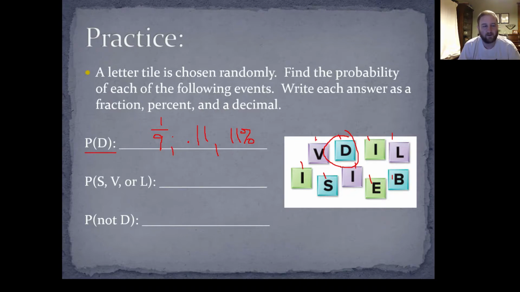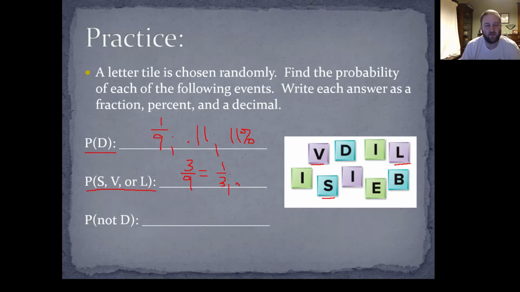Next, the probability of S, V, or L. By the way, I would really recommend pausing this video and doing these on your own, just to see if you can figure it out. The probability of getting an S, V, or an L. Let me erase these other ones here. There's one S, there's one V, and there's one L. So how many favorable outcomes are there? Well, there's 3 favorable outcomes out of a total of 9 outcomes. 3 over 9 reduces to 1/3.